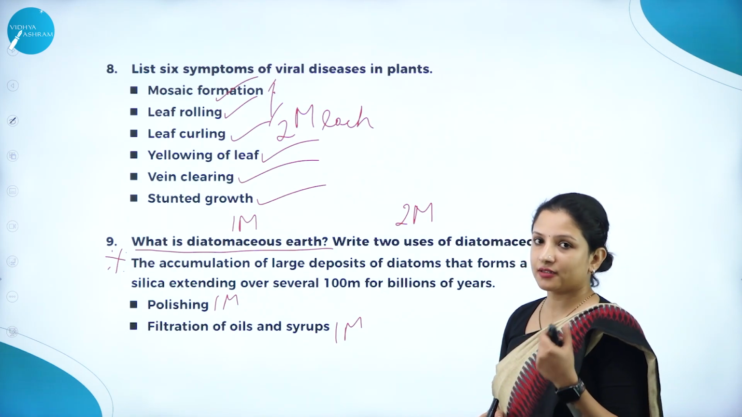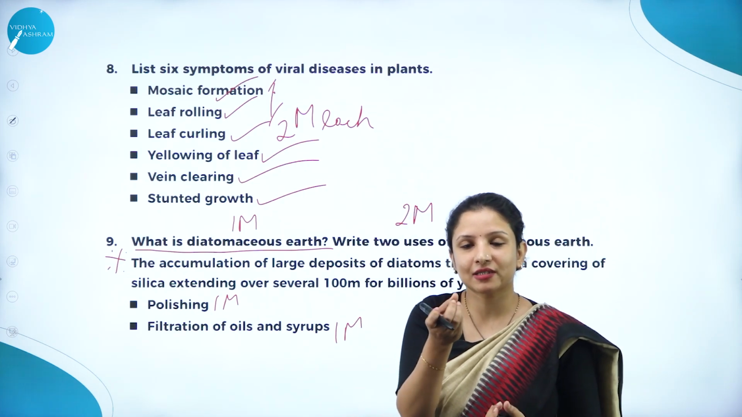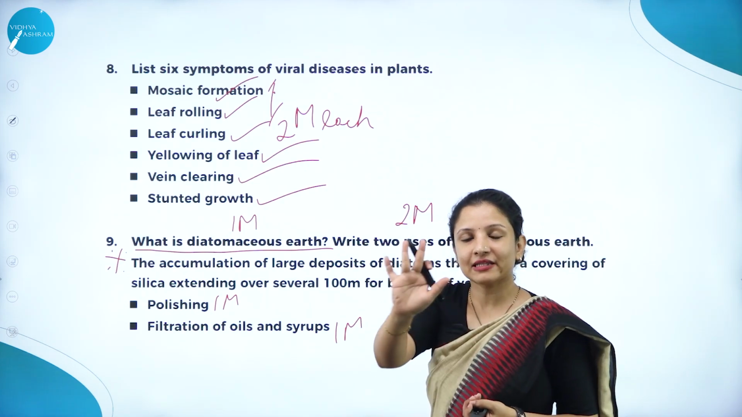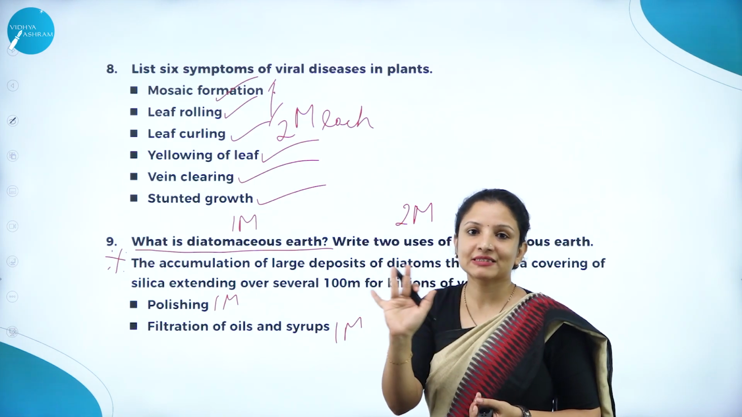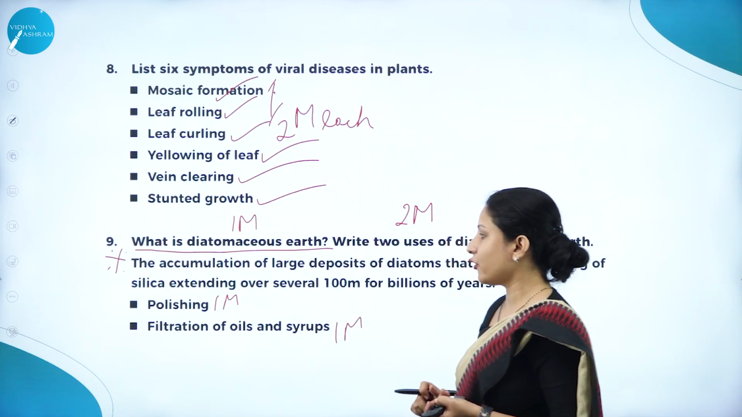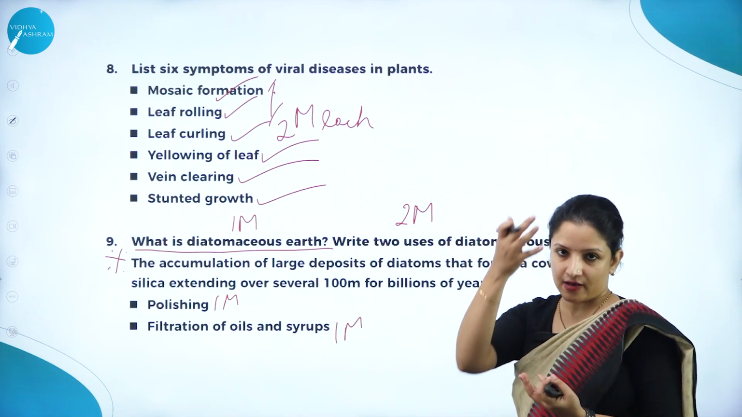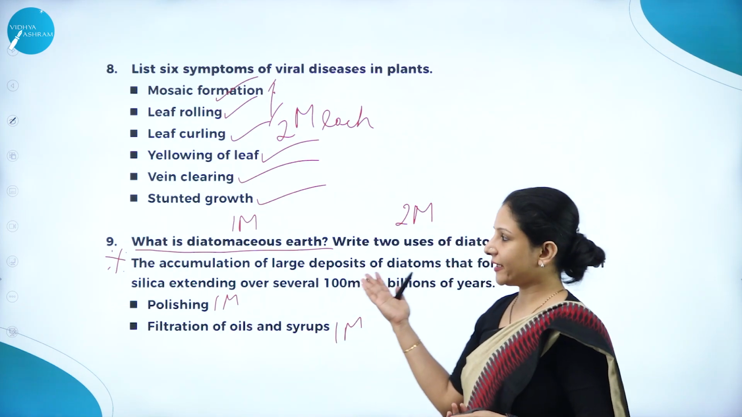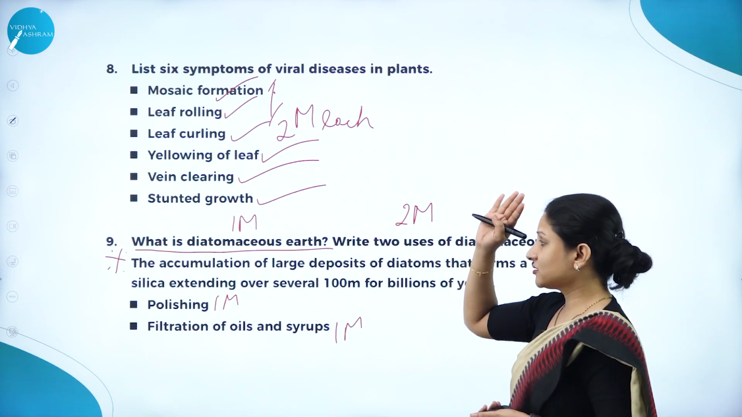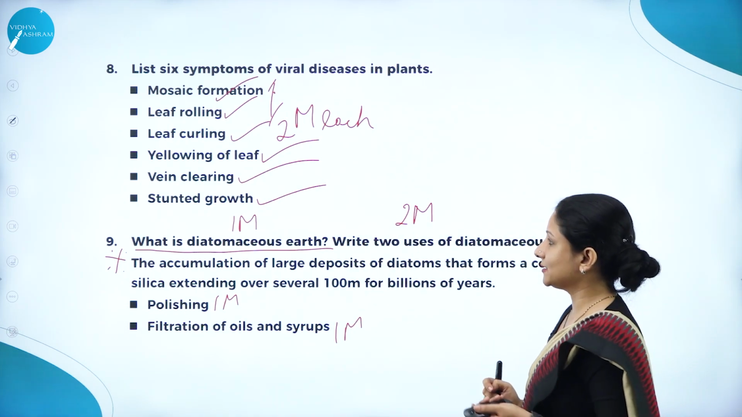2 uses are, one is polishing. Why they use it for polishing is it's gritty. Gritty means it's like sand. So sand, it acts like an abrasive. So you can rub it on other surfaces to make the surface clear and smooth. So therefore it is used for polishing. And next it is used as a filtrate because sand also functions like a filtrate. Same way here. Filtration of oils and syrups. You write so much, you get 3 marks. This is one of the very, very important questions and likely to appear in the exam.